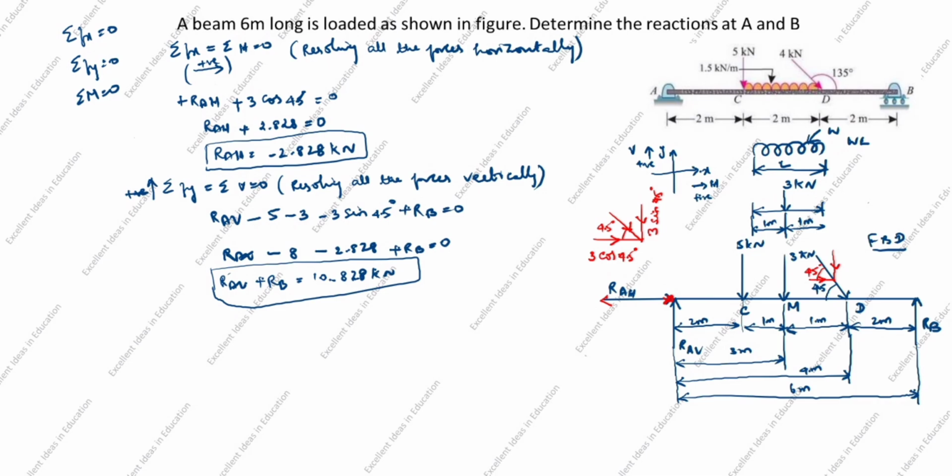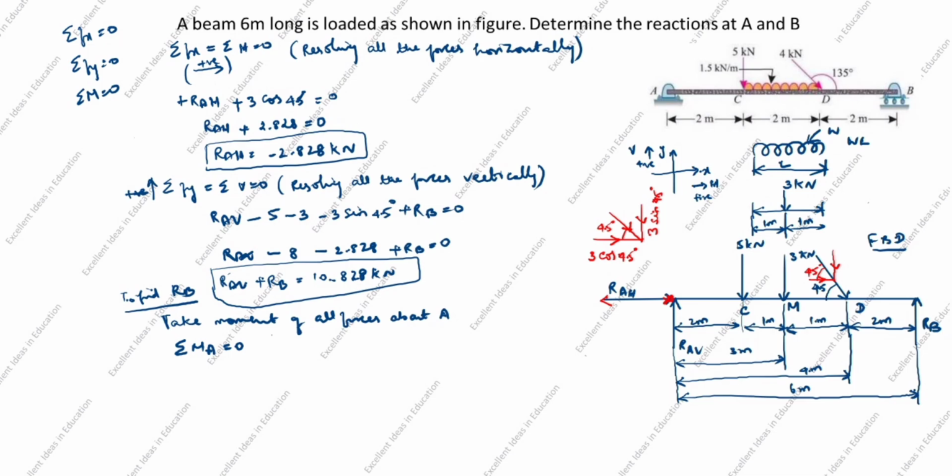You see, there are three equilibrium conditions to solve this problem. The first two conditions we solved. Next, we will take summation of M. We need to find RB, right? So we will take moment of all forces about A. To find RB, we will take summation of MA equal to 0.